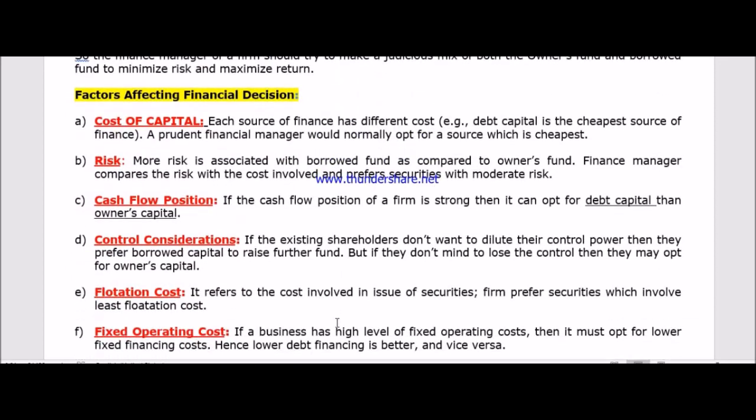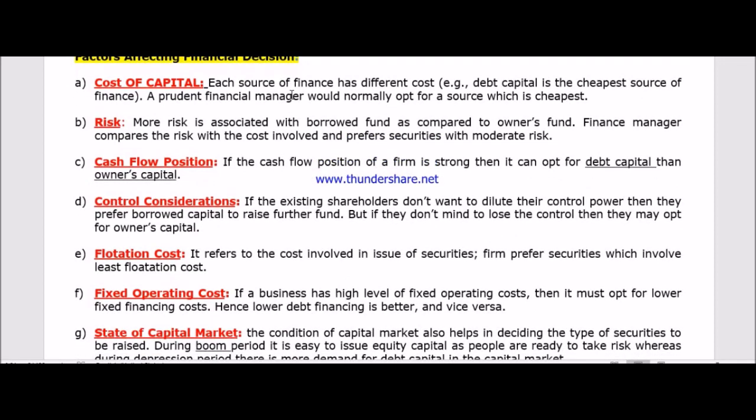Now, the next topic is the factors affecting the financing decision. What are those factors? The first point is the cost of capital.